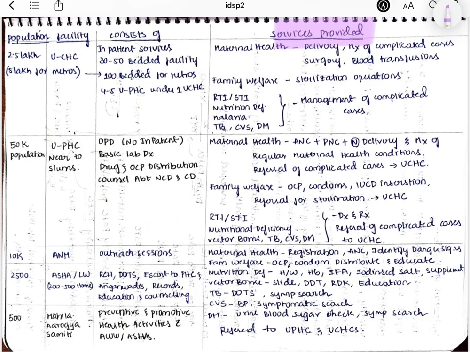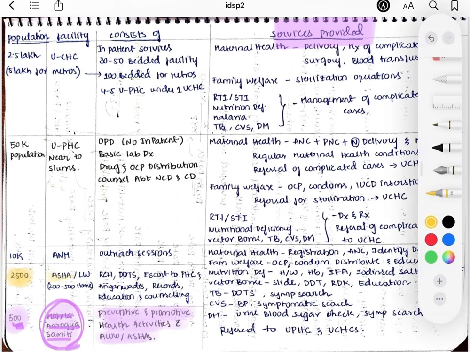Now let us see the services provided at the different levels. For the population of 500, we have the Mahila Arogya Samiti. What does she do? She participates in preventive and promotive health activities along with the Anganwadi workers and the Ashas. At the level of 2500 population, we have an Asha who will be taking care of 200 to 500 homes.